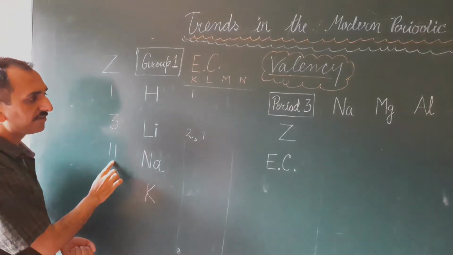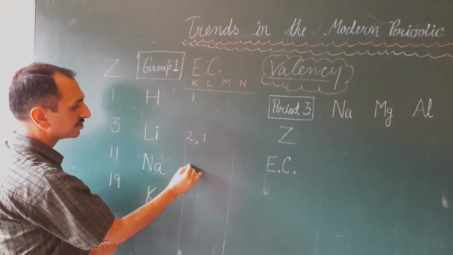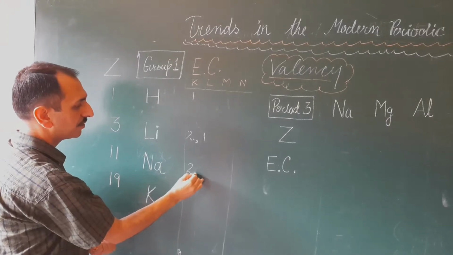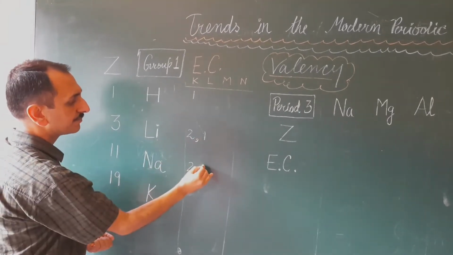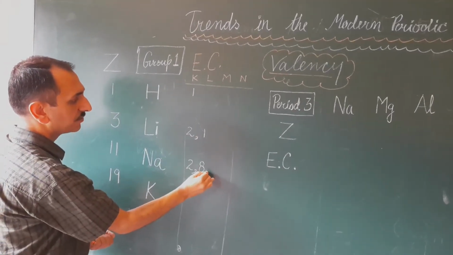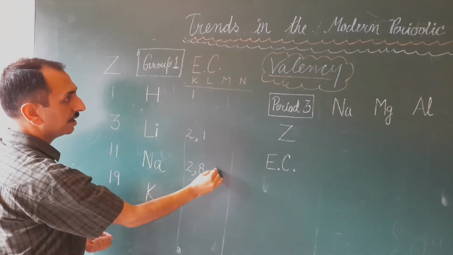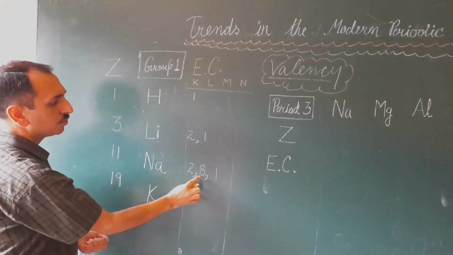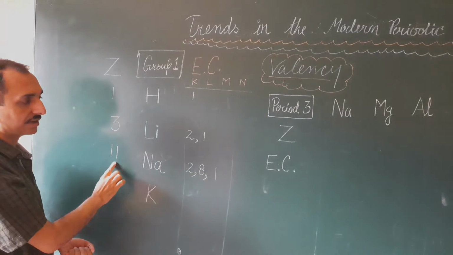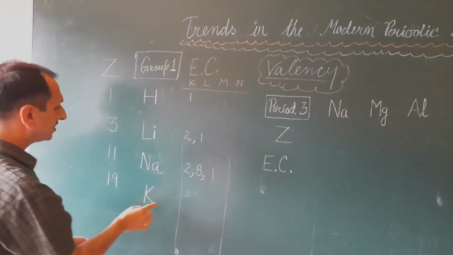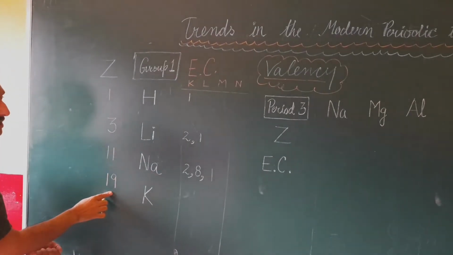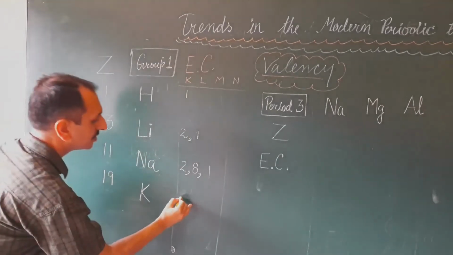Sodium, atomic number 11: K shell fully filled, L shell 8 electrons, again fully filled, M shell having 1 electron. 2, 8, 1, that is 11. Next is potassium with atomic number 19.